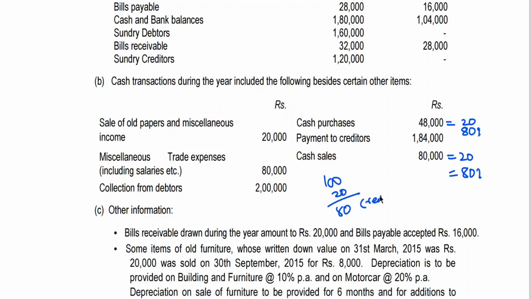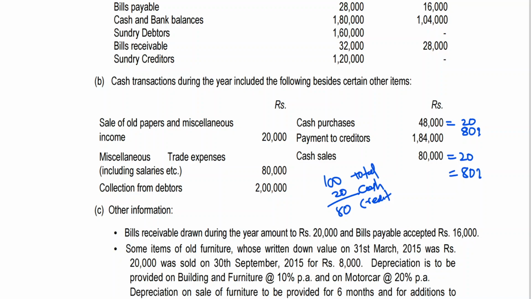This is total sales or total purchases, and this is cash. He's saying that 20% of total sales and total purchases are treated as cash. So now we want credit sales and credit purchases. I think you know that 80,000 into 80 by 20 is credit sales, and 48,000 into 80 by 20 is going to be your credit purchases. These two pieces of information we need to prepare the trading account and the debtors account, and to find out the missing information of debtors and creditors.